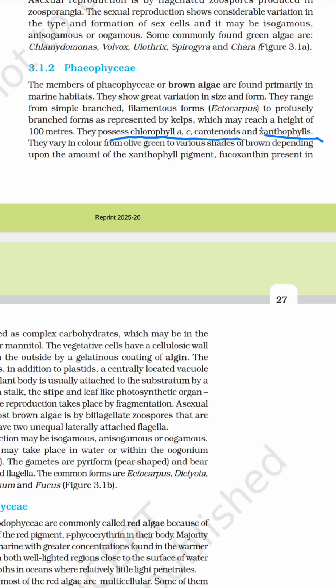In chlorophyceae, the pigments are chlorophyll A and B. Here carotenoids and xanthophyll are also present. So due to the presence of these, the color may change from olive green to brown, depending upon the amount of xanthophyll pigmentation and fucoxanthin present in it.